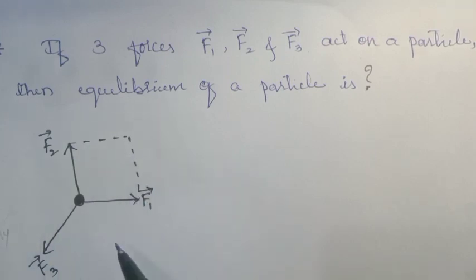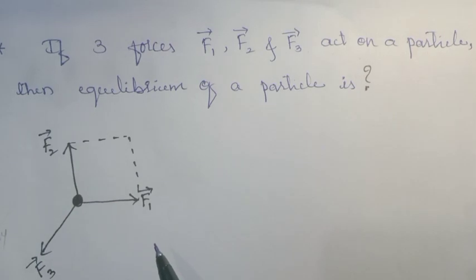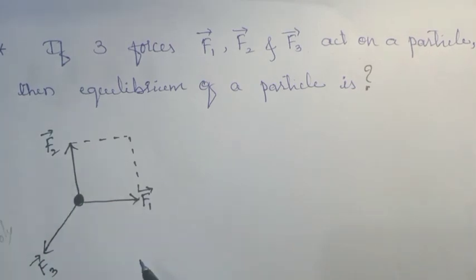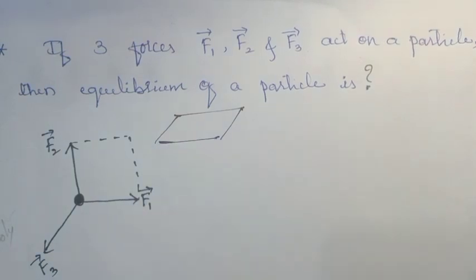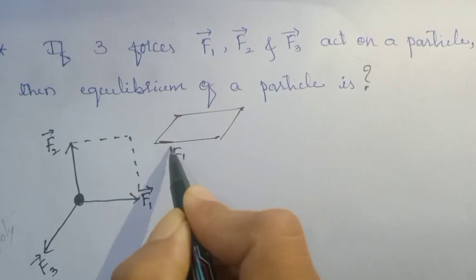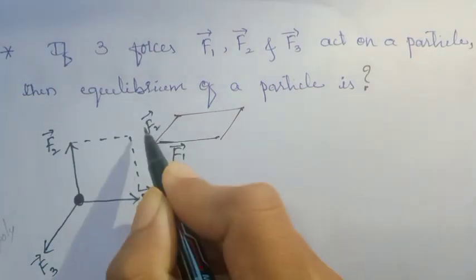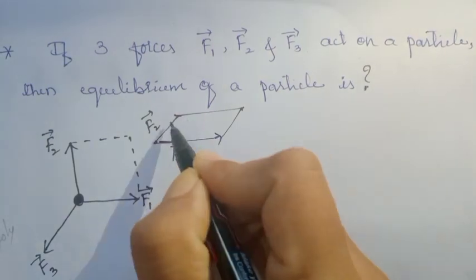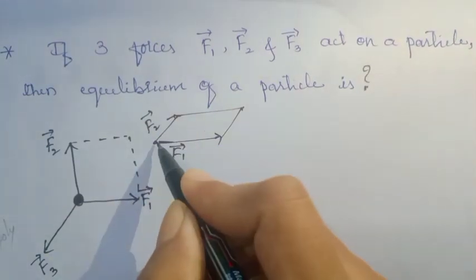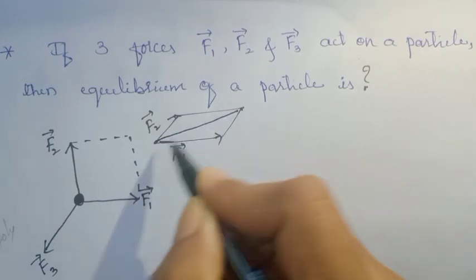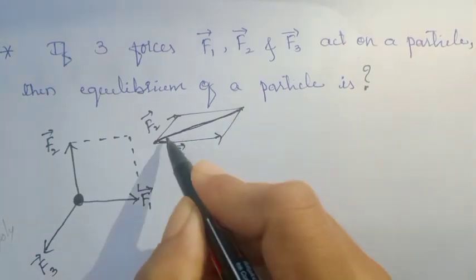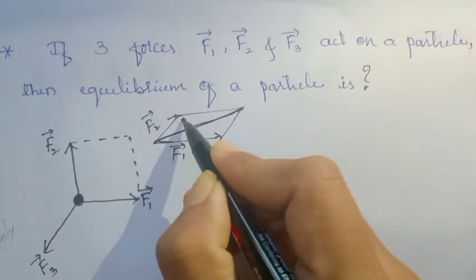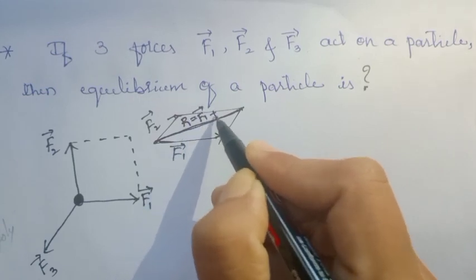Then we can calculate the total force of F1 and F2 from the same point in different directions using the parallelogram law of vector addition, which we have studied previously. So this is the parallelogram law of vector addition. What does it say? If two forces act from the same point, then the resultant force is represented by the diagonal of the parallelogram. So the resultant force is denoted by the diagonal of the parallelogram, which gives you R, which is equal to vector F1 plus vector F2.